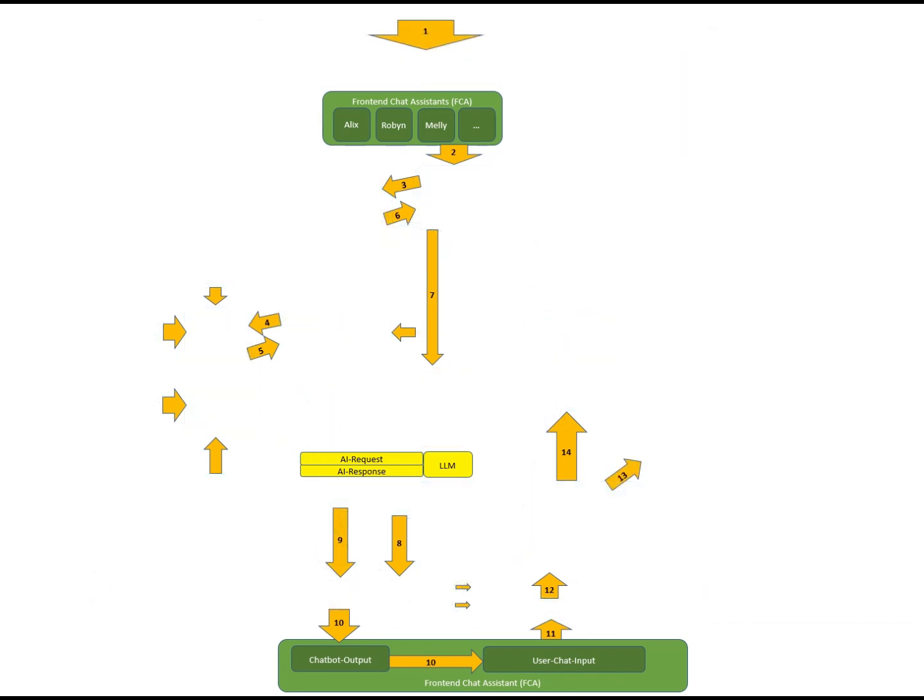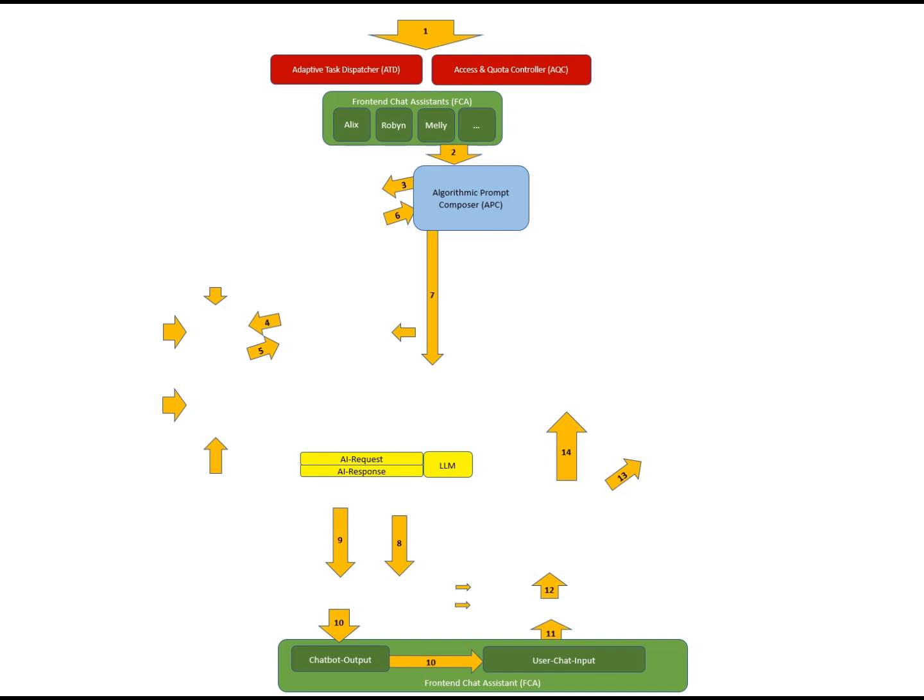In the beginning, the adaptive task dispatcher determines which AI assistants and functions the student can access. The access and quota controller ensures that the request stays within system limits based on user status and available tokens. The student sees the available front-end chat assistants and decides to speak with the reflection assistant Robin. The Algorithmic Prompt Composer, APC, as part of operation control, creates a structured, data-backed prompt.